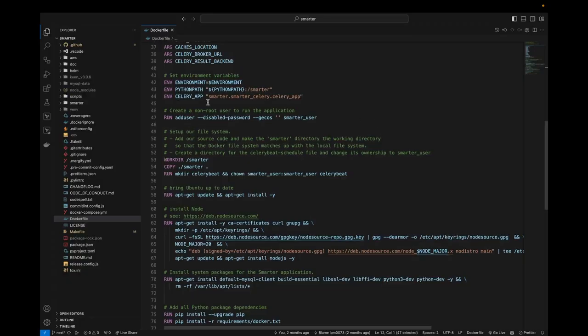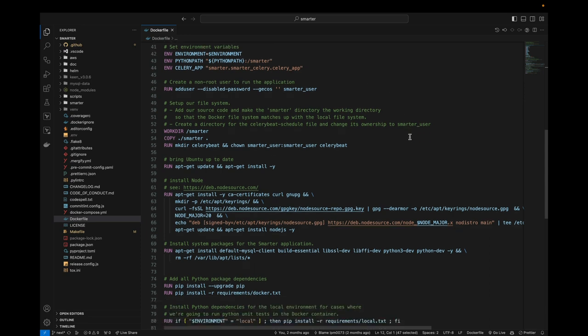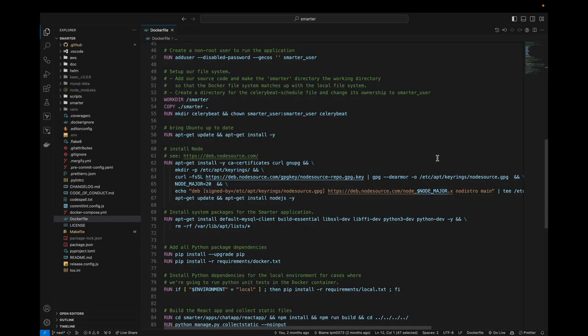All right, we can see we get our Python path set up, similar to what I was talking about with the makefile. We get a couple of environment variables pinned inside of the Dockerfile to make sure that when the Python Django code boots itself up, it can find its settings, it understands the different environments, and it has what it needs to run itself in three different modes: the application mode, a Celery worker, and a Celery beat, a scheduler kind of thing. When we deploy this into Kubernetes, we'll deploy pods for each of those three, and we want to make sure that this Dockerfile environment covers all those bases.